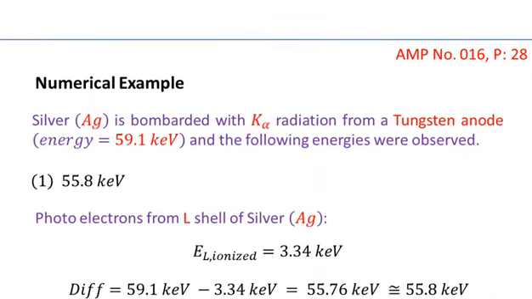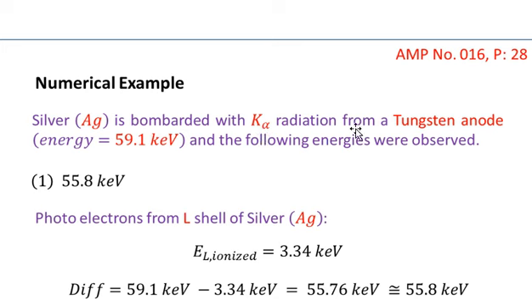Now I am going to present a numerical example in which I am going to analyze different sets of energies. Here I am talking about the silver atom, Ag, bombarded with K alpha radiation.